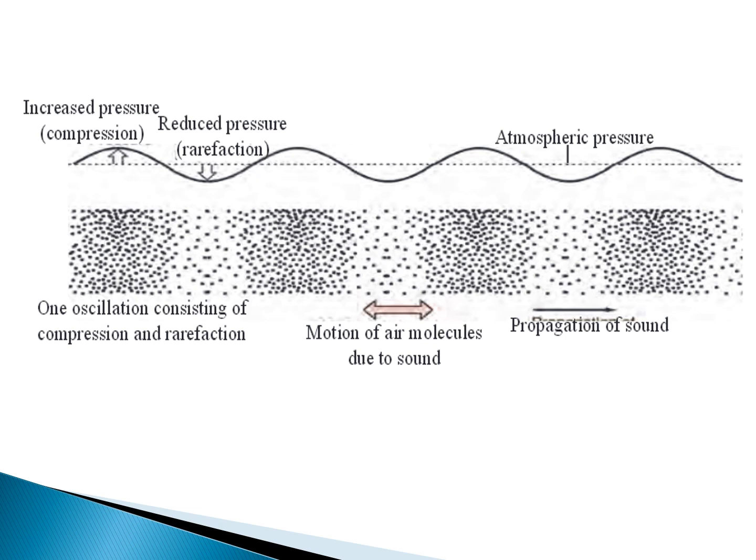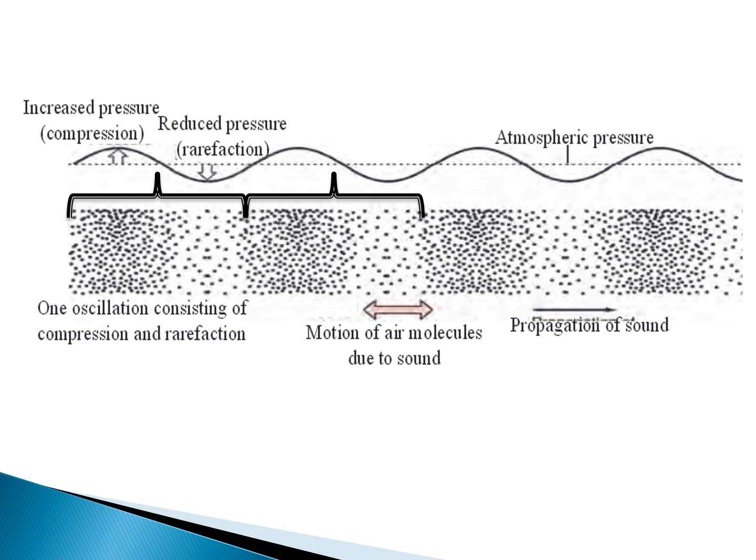Now one thing you have to understand is that one compression and one rarefaction form one cycle. If you start from the left, I have one compression, one rarefaction, so this becomes one cycle. Again, one compression, one rarefaction, so this becomes my second cycle.